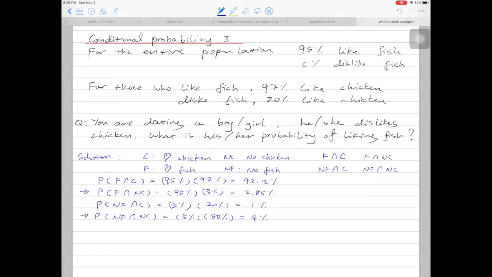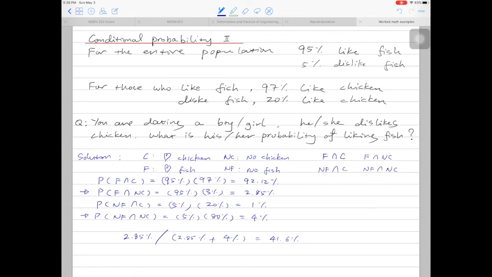So you know your date doesn't like chicken, so he or she falls into these 2 categories. So the probability of your date liking fish is 2.85%, then divided by 2.85% plus 4%. That gives you 41.6% chance she will like fish.